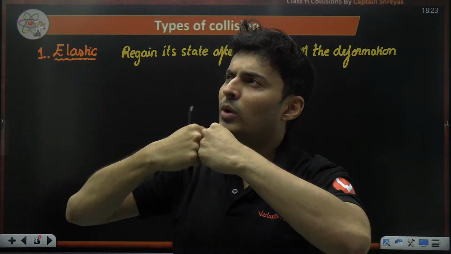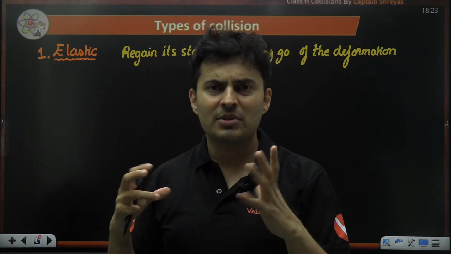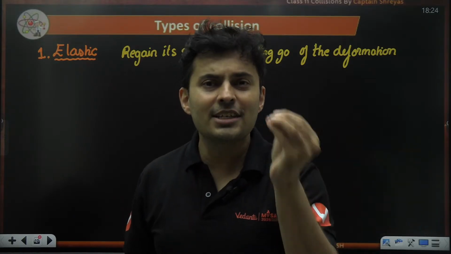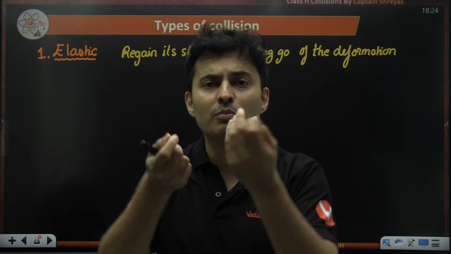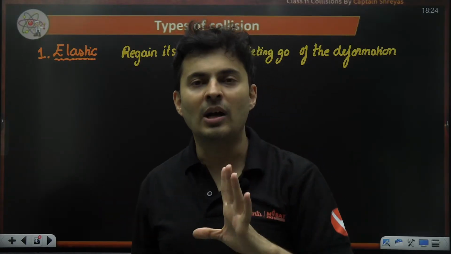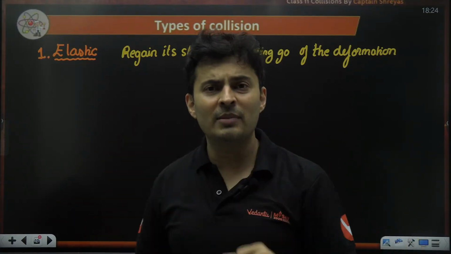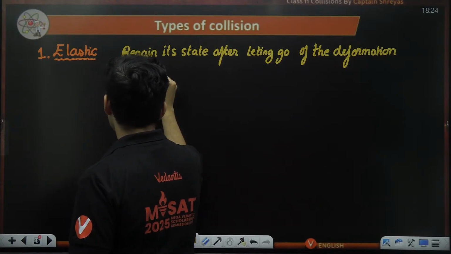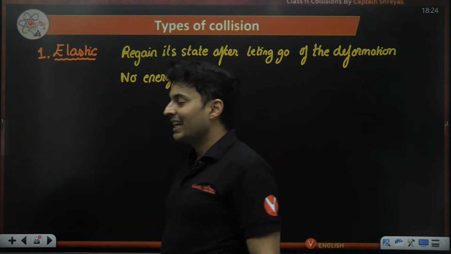The bodies collided and the collision was elastic. That means they regained their original state, shape, size. Can you tell me something about the energy? I don't think energy would be lost, because there is no deformation, no permanent damage, no pieces which broke off during the collision, no dust. I didn't even hear that collision. No sound, no sparks, no heat generated, no breaking, no deformation. Basically, there will be no energy loss. That kind of collision is basically an elastic collision.